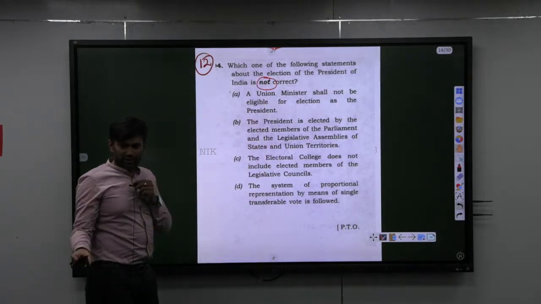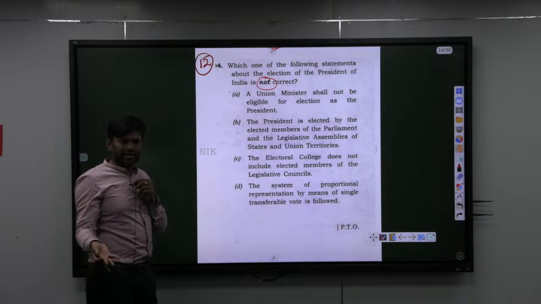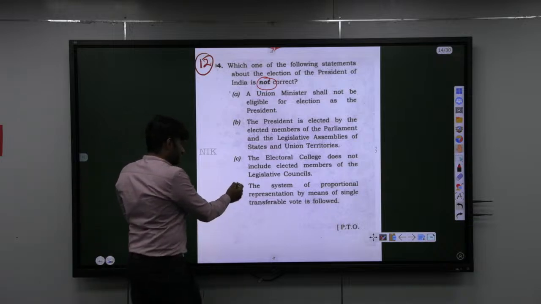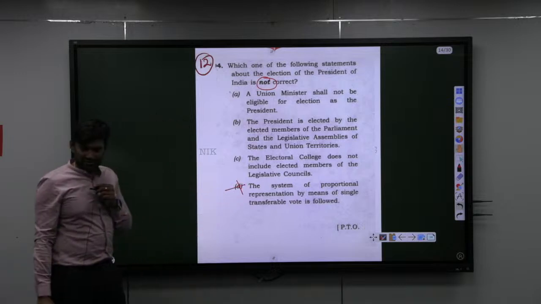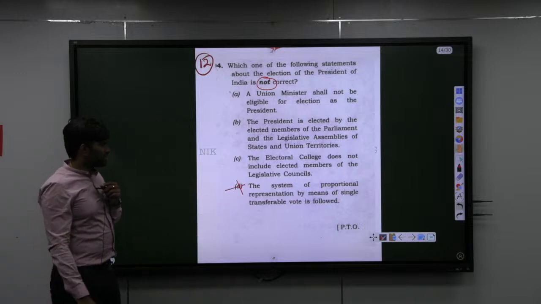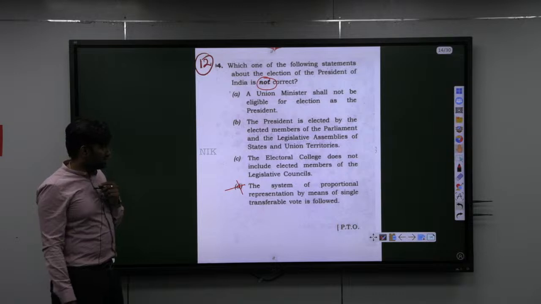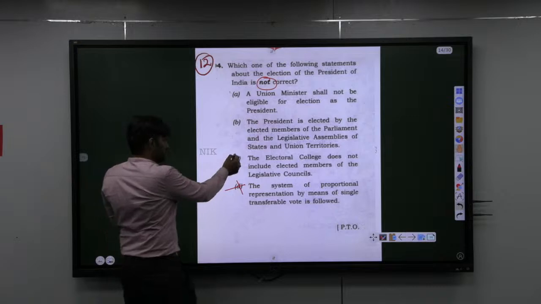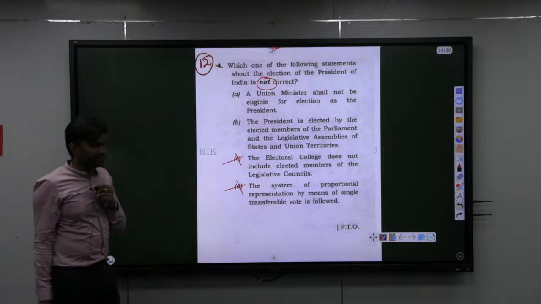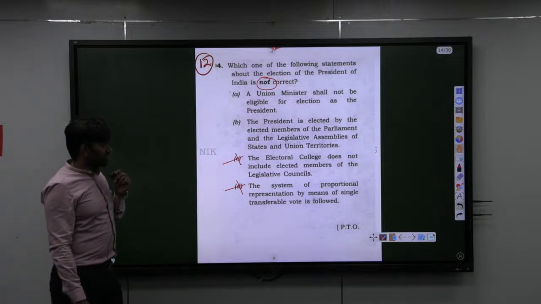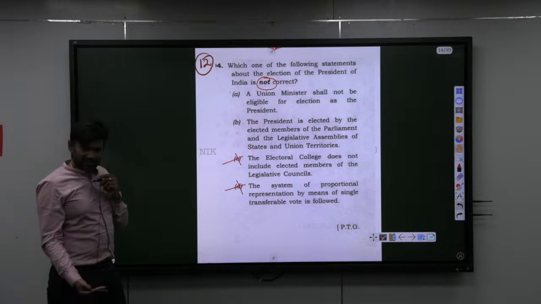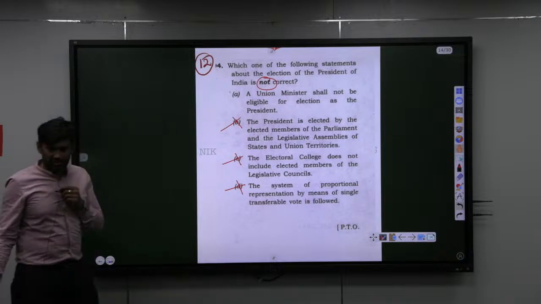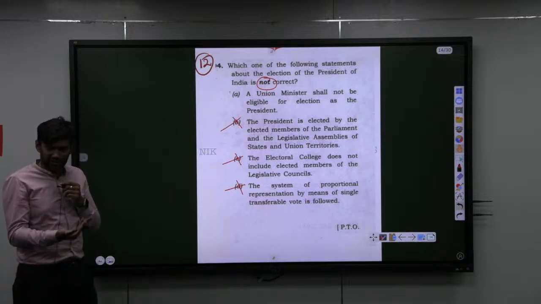So one way you can do it, if you are not sure, is to first identify which is correct. Proportional representation, single transferable vote, 100% you know it is correct. So that can't be the answer. Electoral college does not include elected members of the legislative council, that is MLCs are not included. So that is also correct. That can't be the answer. The President is elected by elected members of Parliament and legislative assemblies of states and union territories. This is also a correct statement if you know the electoral college. So this can't be. You are left with only one option, that is here.